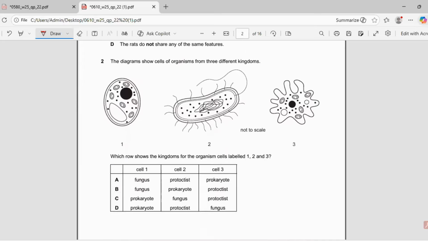All right. The next question, you can see three figures coming up. The first figure is of yeast. The second figure is of a bacteria with a flagella. The third one is amoeba. Which row shows the kingdoms for the organisms in cells labeled 1, 2, and 3? Yeast is a fungus. Bacteria is a prokaryote. And amoeba is a protoctist or a protista. So the best answer is B. The correct answer is B.